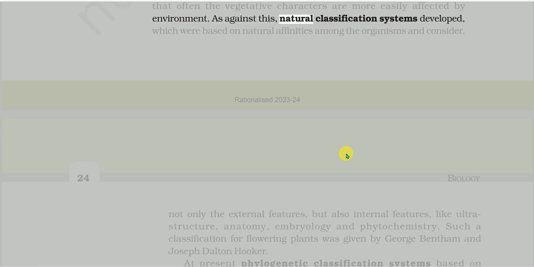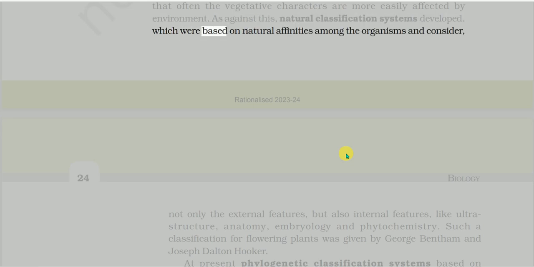As against this, natural classification systems developed, which were based on natural affinities among the organisms and consider